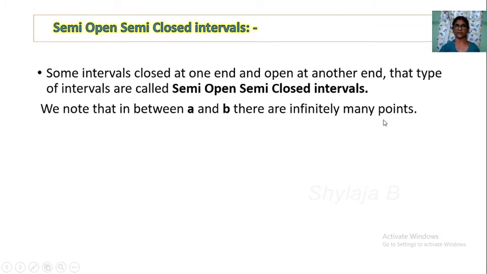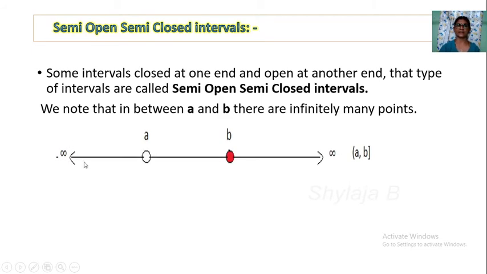In open intervals, closed intervals, and semi-open, semi-closed intervals also, between A and B there are infinitely many points. So here is one type of semi-open, semi-closed interval. This is the number line towards positive numbers, towards negative numbers. Here A, one side is open. Here it is not filled, so this point does not belong to this interval.